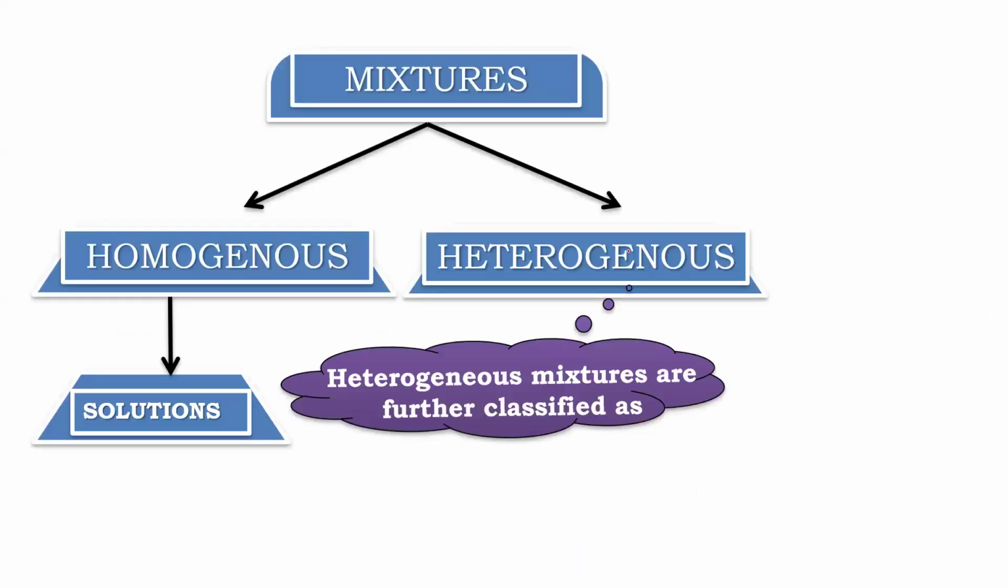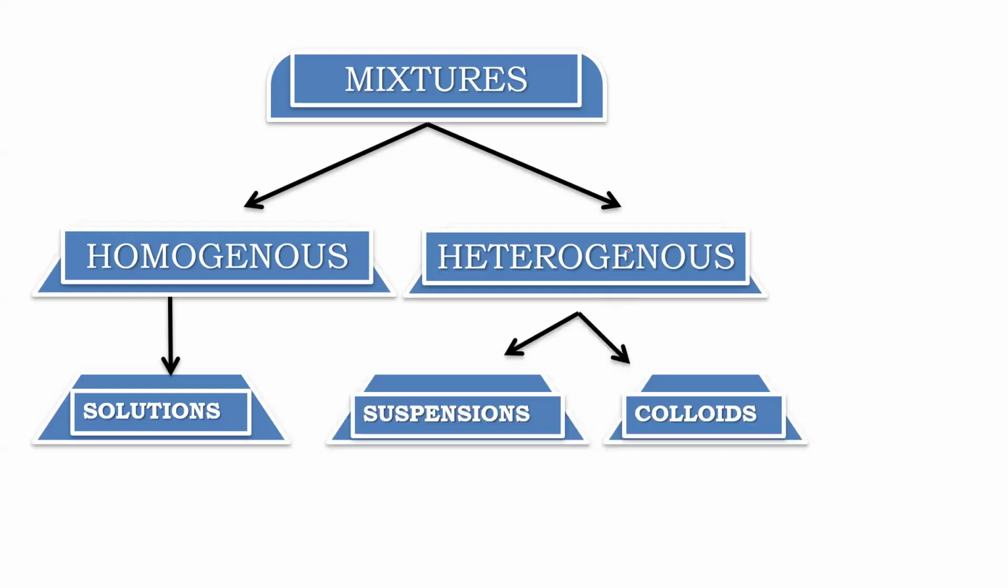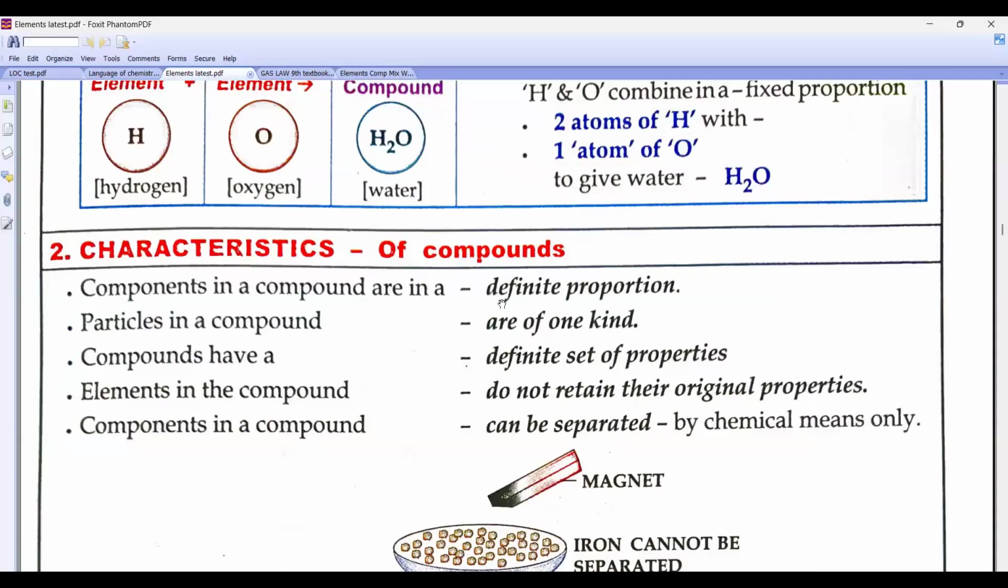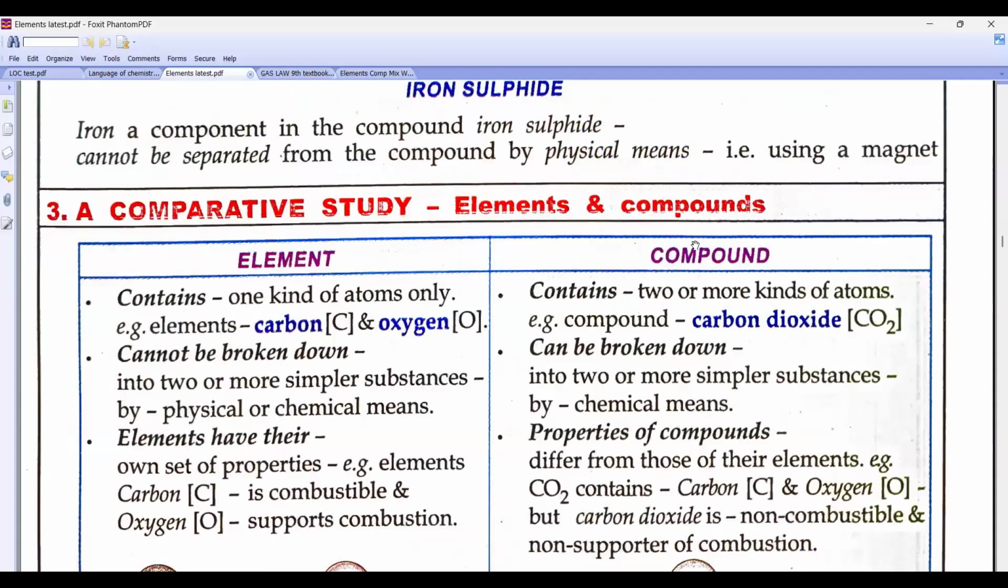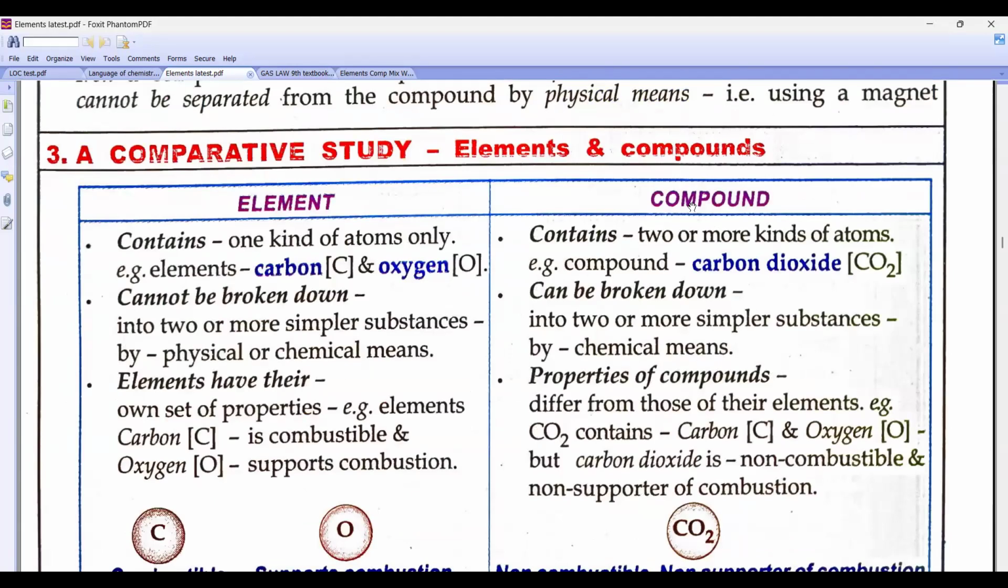Homogeneous may be a solution. Let me tell you, homogeneous is solution. Heterogeneous is suspension and colloids. This I'll show you, beta. Now look here. Look, beta, we did compounds. We did element and compound. Are you getting it, beta?